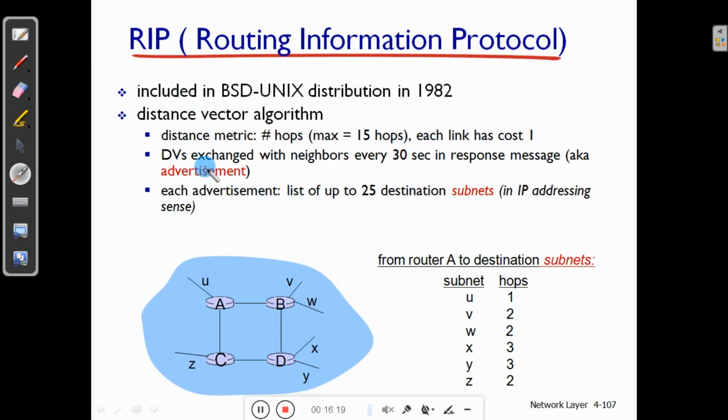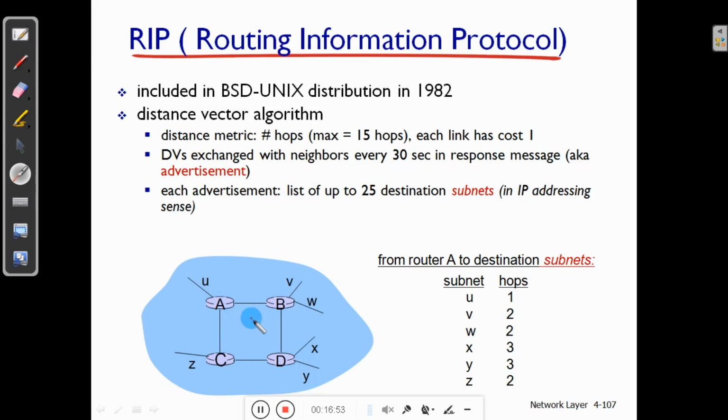Distance vector routers exchange information with their neighbors every 30 seconds. That is, each router will send an advertisement of its routing table to the other routers every 30 seconds. Each advertisement lists up to 25 destination subnets. From the diagram you can see from router A, destination subnet U is 1 hop away.